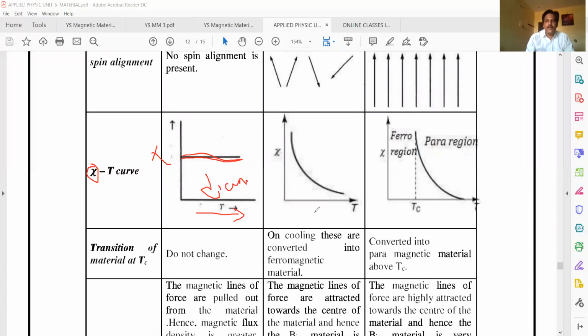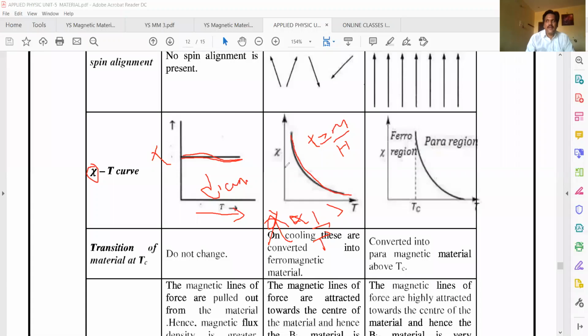For paramagnetic materials, if you increase the temperature, the magnetization value decreases. Chi decreases, M decreases. Why? Chi can be written as M by H. If magnetization decreases, chi also decreases. With increase of temperature, susceptibility decreases. What is the relation? Chi is inversely proportional to temperature. As the temperature increases, susceptibility decreases.